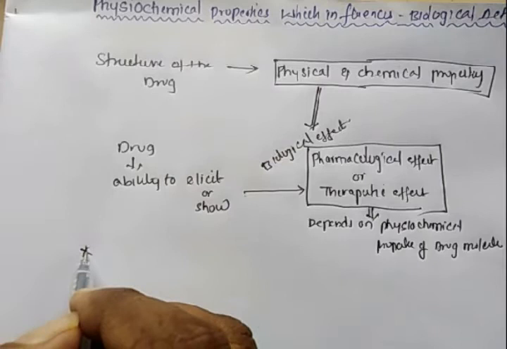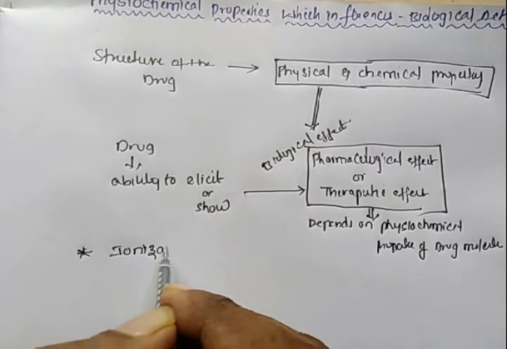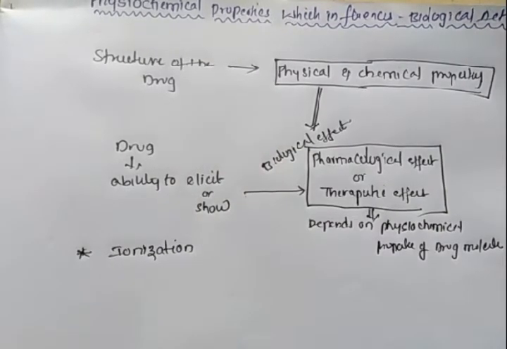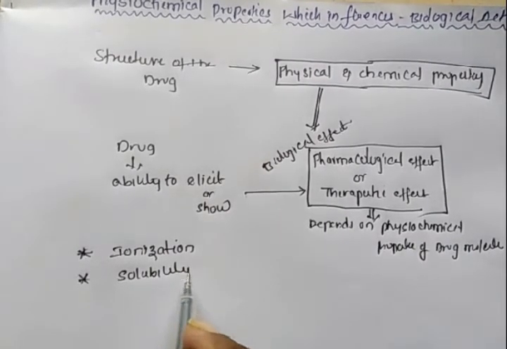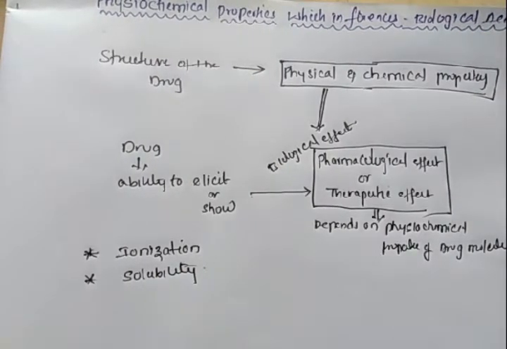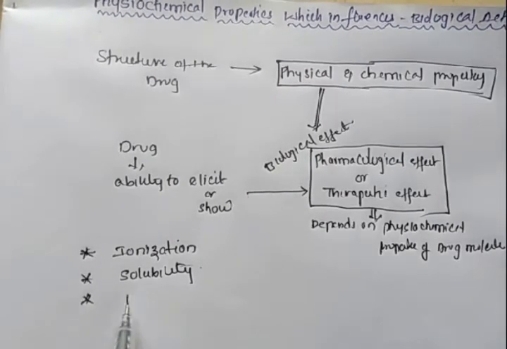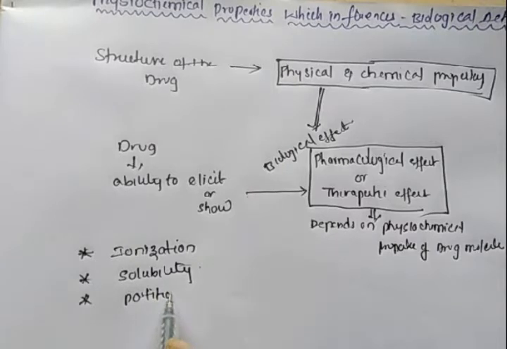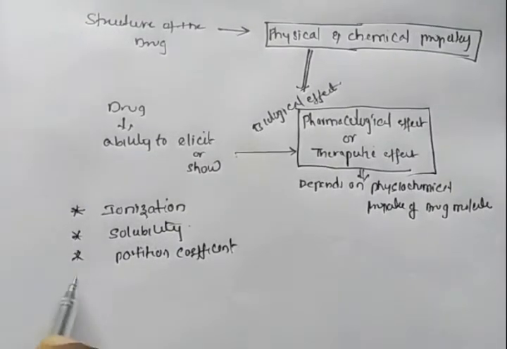The first property is ionization. The second we have to study is the solubility of the drug molecule. We have to know the ionization properties of the drug molecule and the solubility profile of the drug molecule. Then partition coefficient. The next is hydrogen bonding.